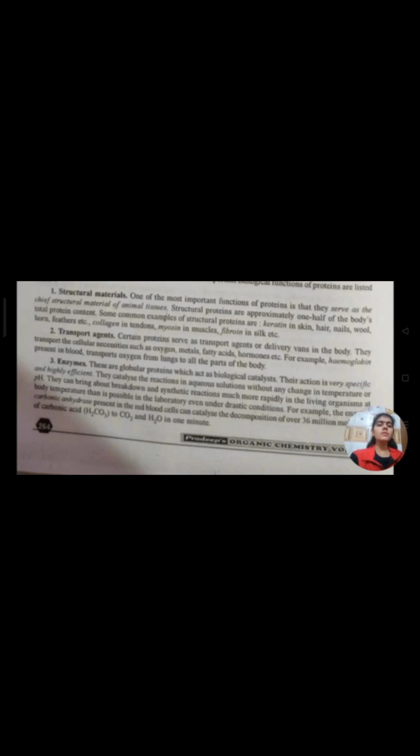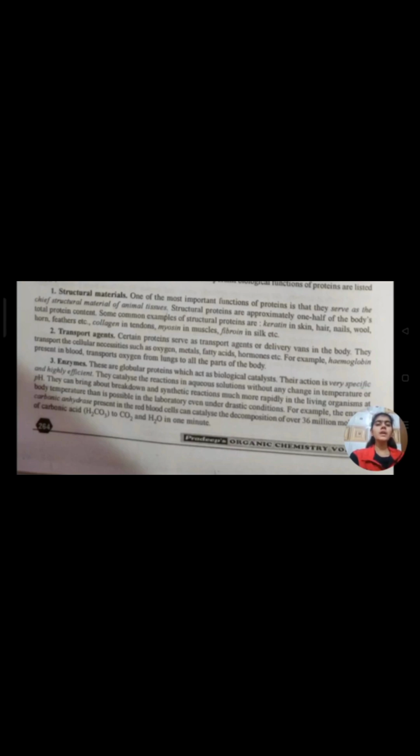Second is transport agents. Certain proteins serve as transport agents or delivery vehicles in the body. They transport the cellular necessities such as oxygen, metals, fatty acids, hormones, etc. For example, hemoglobin present in blood transports oxygen from lungs to all the parts of the body.